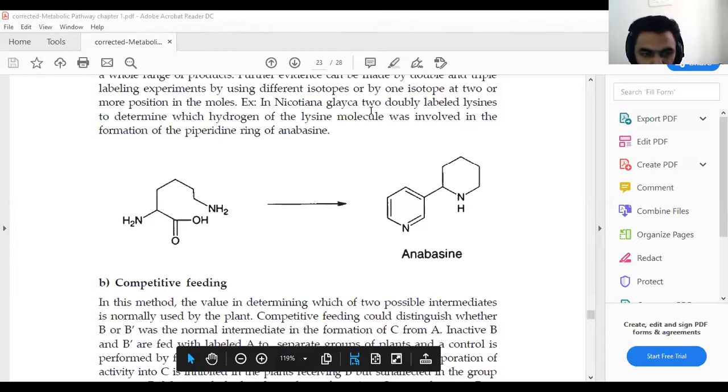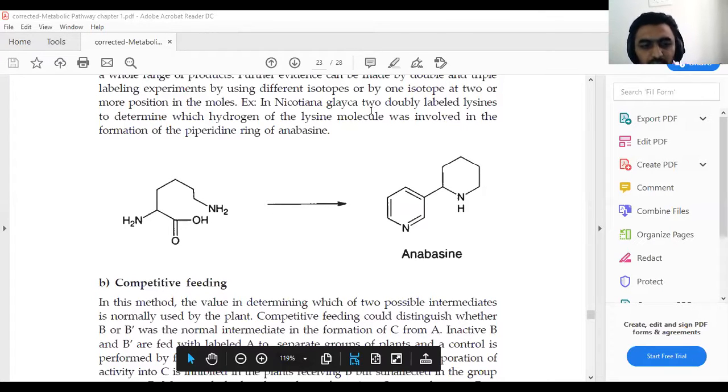On your display, the conversion of lysine in Nicotiana glauca into anabasine. So these are the conversions from one precursor to the end product.